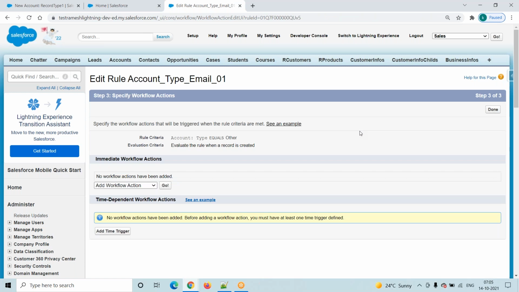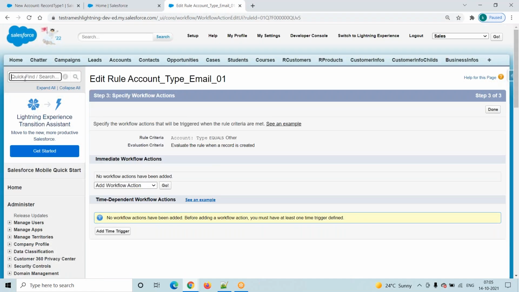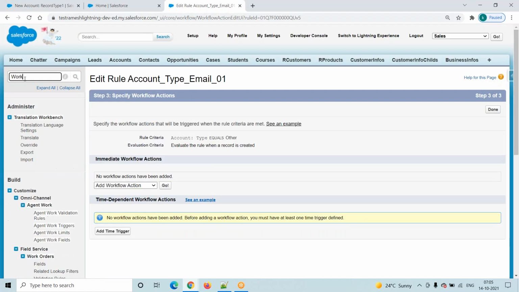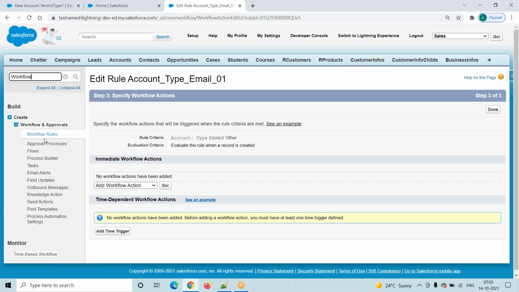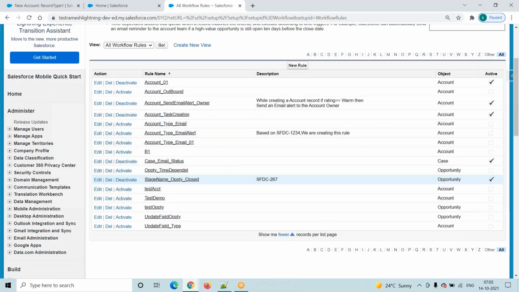We will go with the classic version. There is some issue with my browser in the lightning version. So see, the screens are the same. Here, go to quick find and type workflow rules. Click on workflow rules. Then it will redirect to this particular screen, everything is the same. Click on this new rule button.